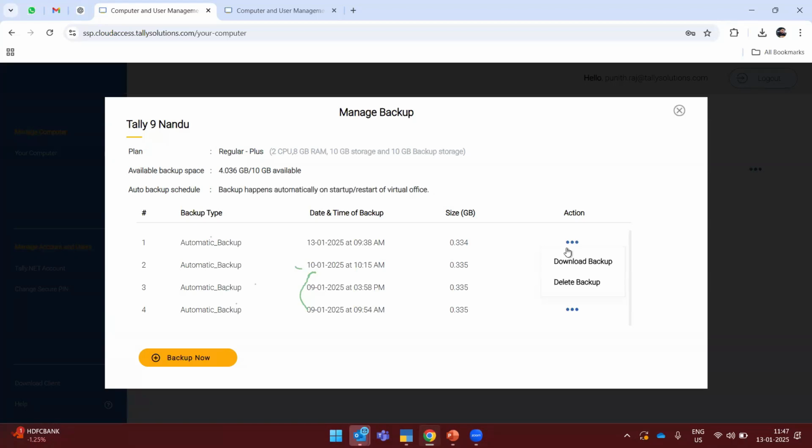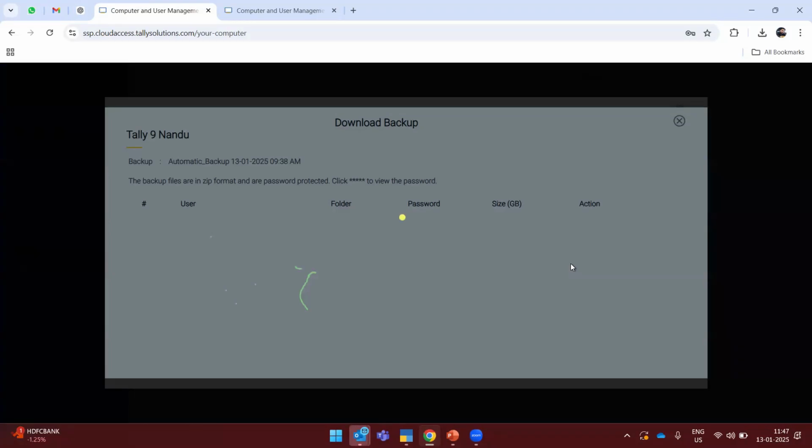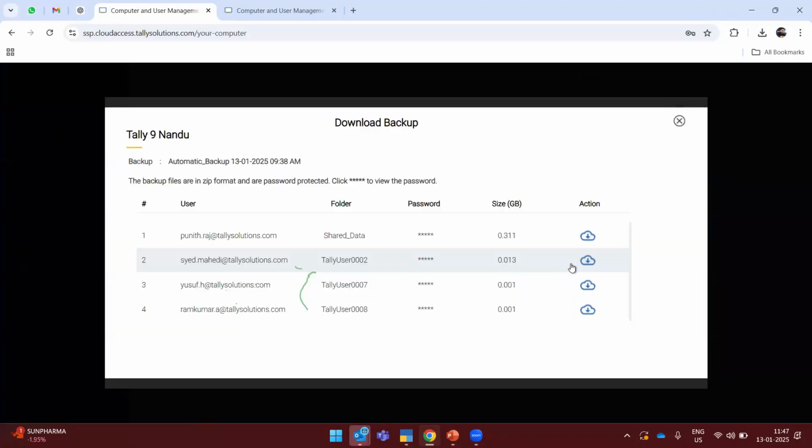If a user wants to download this particular data backup in terms of auditing, if they want to give it to the auditor, you can go to download backup. And also there is an encrypted data backup. I have many users, so it will be taking a backup user-wise. It is taking from shared data, and each backup has a unique password.